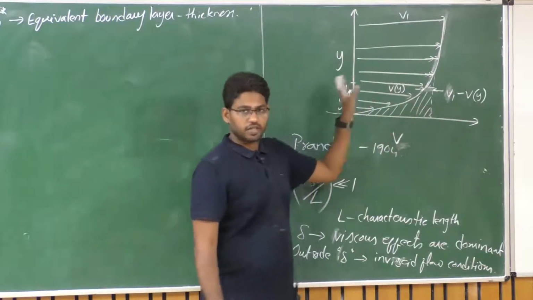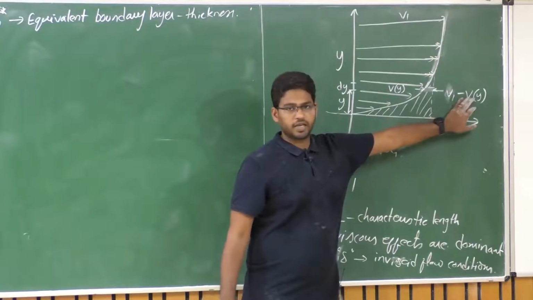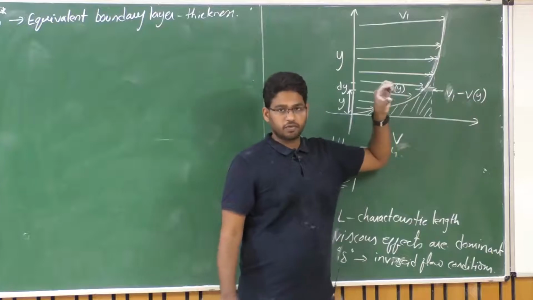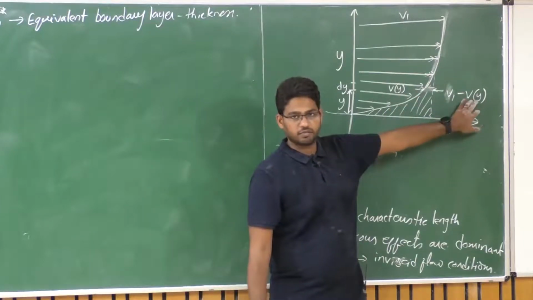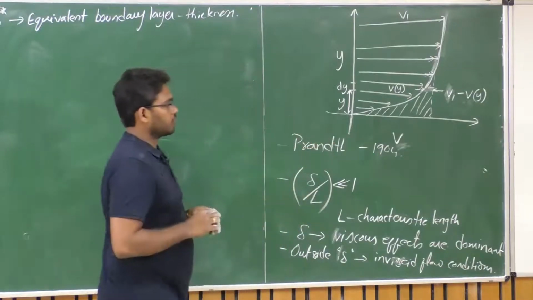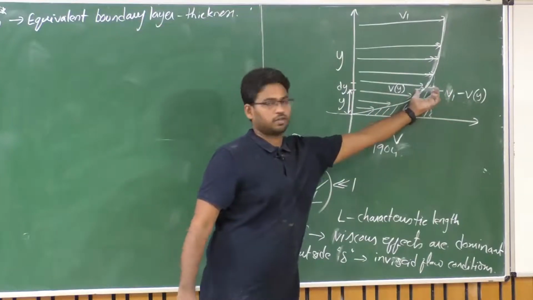In the same strip, because of the boundary layer, we have rho dy times 1 times vy, the velocity at that particular location. So subtracting these two, what you have is the mass flow that is lost.